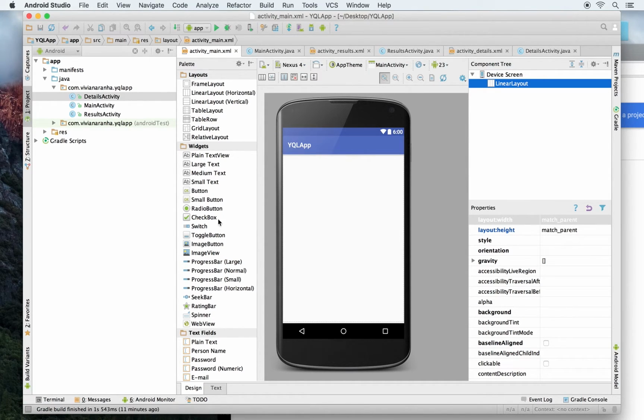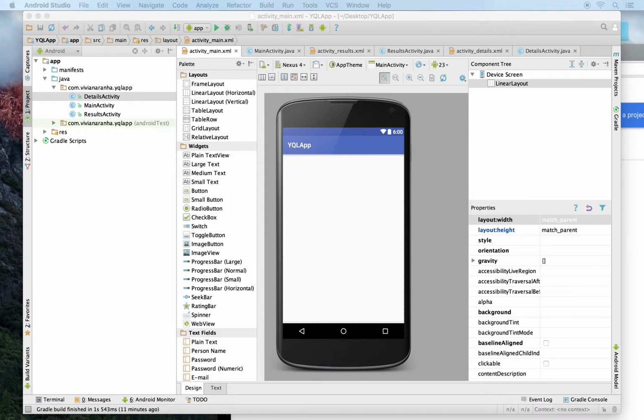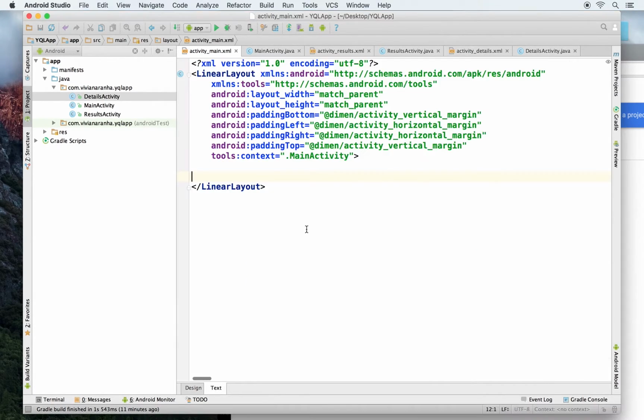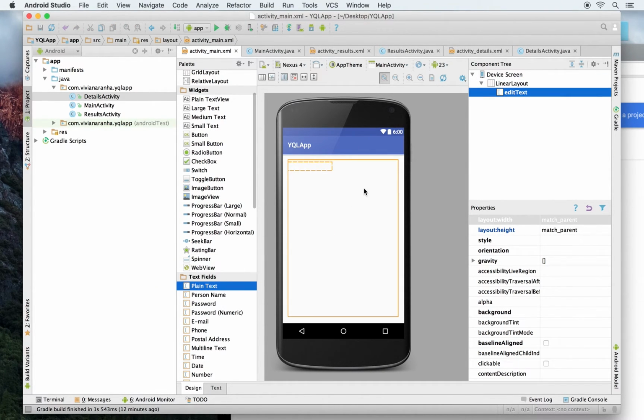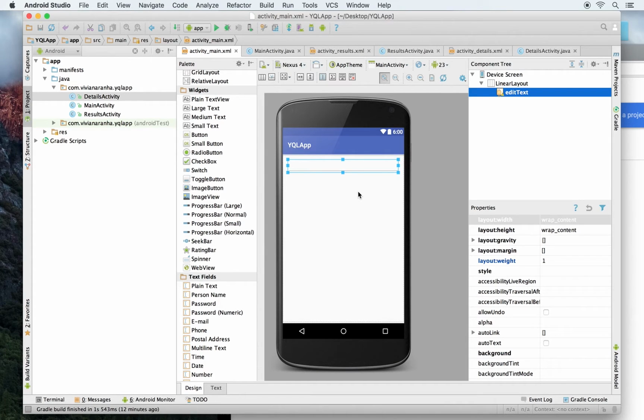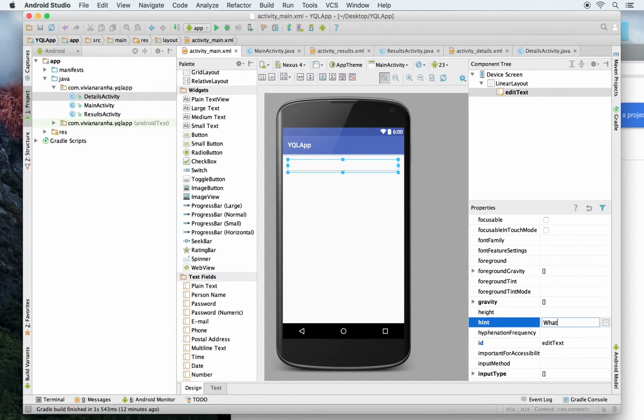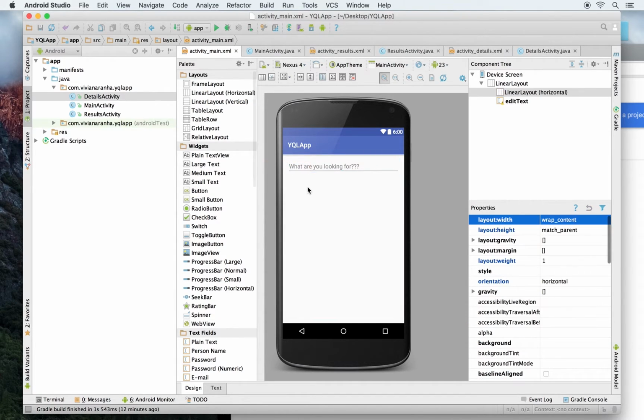I'm going to add an edit text first of all. Instead of adding all the things together, I'm going to add one at a time. Nope, still doesn't work, not sure what happened. So I'm going to add first of all an edit text. Okay, that's my edit text. I'm going to add a hint here, asking the user what they are looking for. That's the first field. Next I'm going to add a linear layout, horizontal.